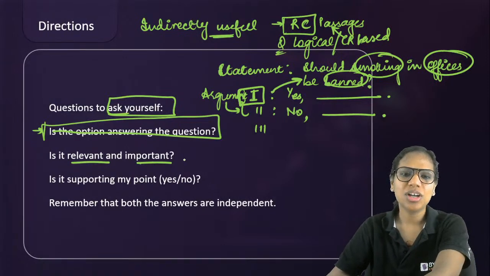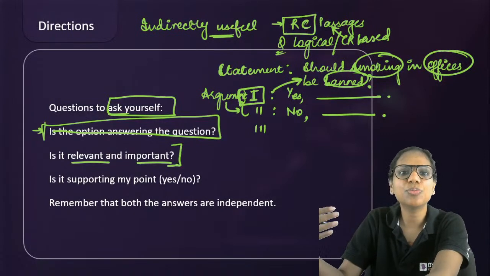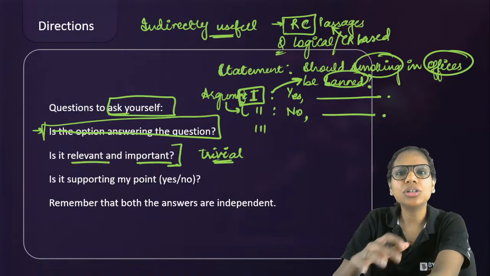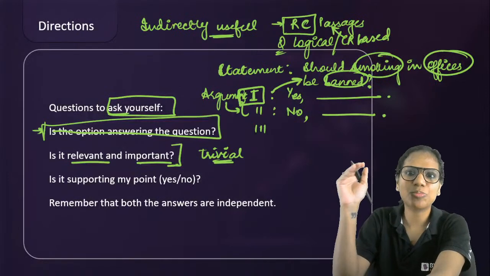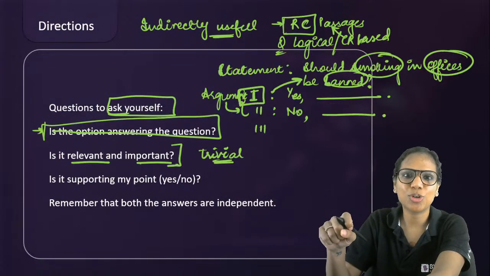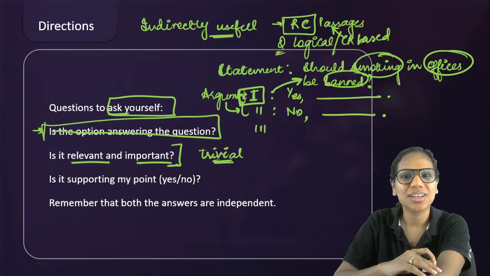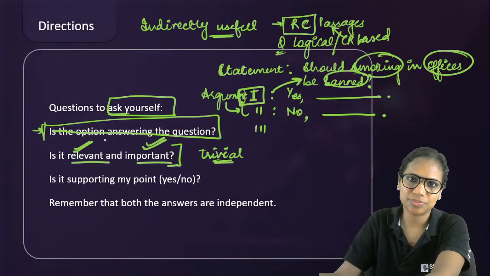Okay. So I was saying that is it giving an important solution, or is it an important concern? Is it an important argument, or is it saying something very trivial? So, for instance, if I say, should the government shift to a flat tax rate system instead of a slab rate system that we currently have? And one of the arguments is, yes, this will save the paperwork of government officials. Is this a major concern in deciding whether we should shift the tax regime or not? No, right? It's a very trivial concern. So it should present an important and relevant concern.